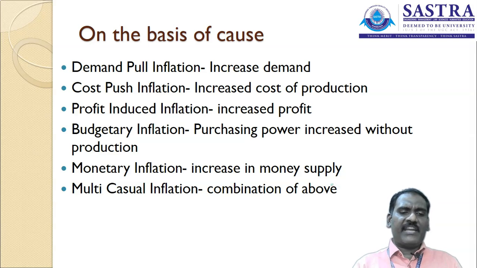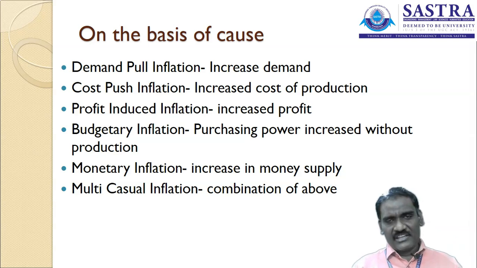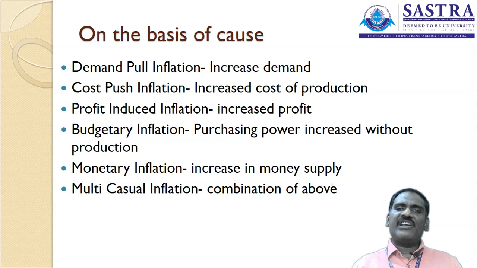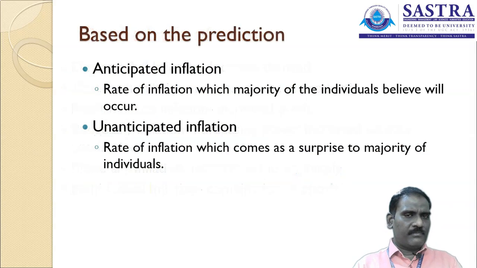So monetary inflation is also influencing, budgetary inflation is also influencing, and demand pull inflation is also influencing that particular inflation. What we call multi-causal inflation is a combination of the above. Any different combinations or all together might be there in the market to determine the inflation. So these are the categories of inflation decided on the basis of costs.